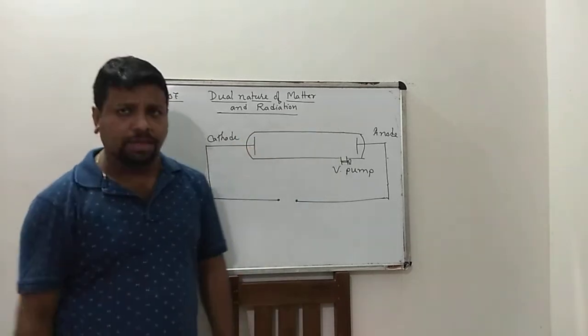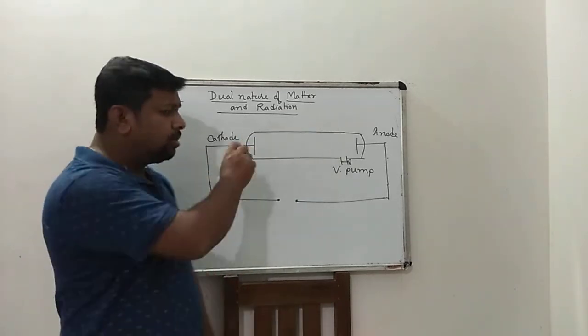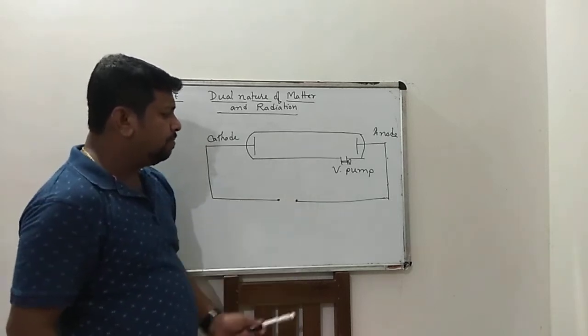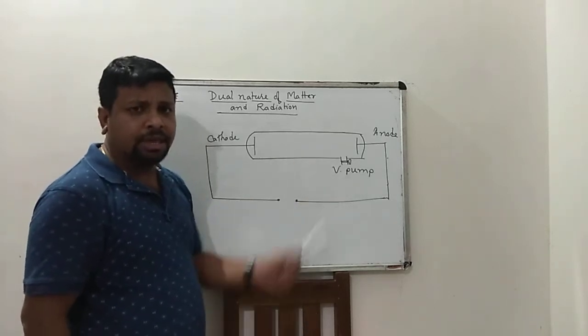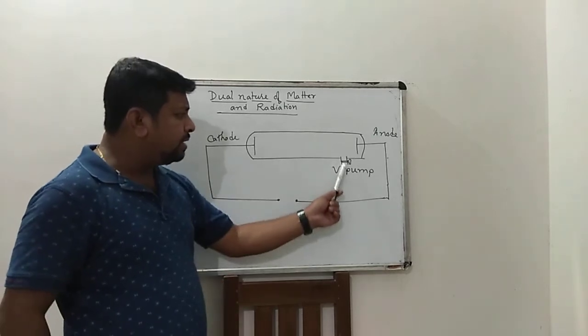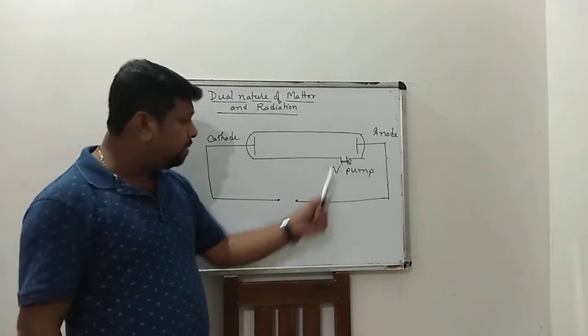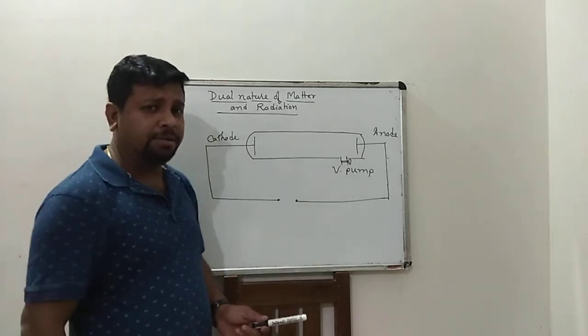So how does it happen? This is a cathode tube, an evacuated glass tube. Here there is a vacuum pump, a pump through which its pressure can be minimized, that means its pressure can be maintained.